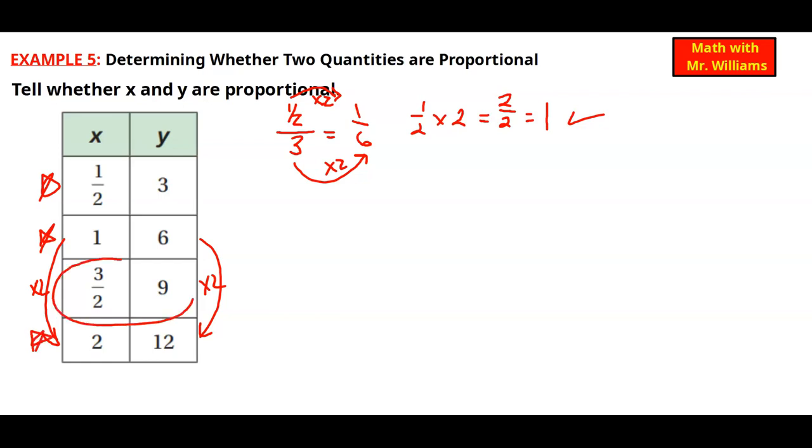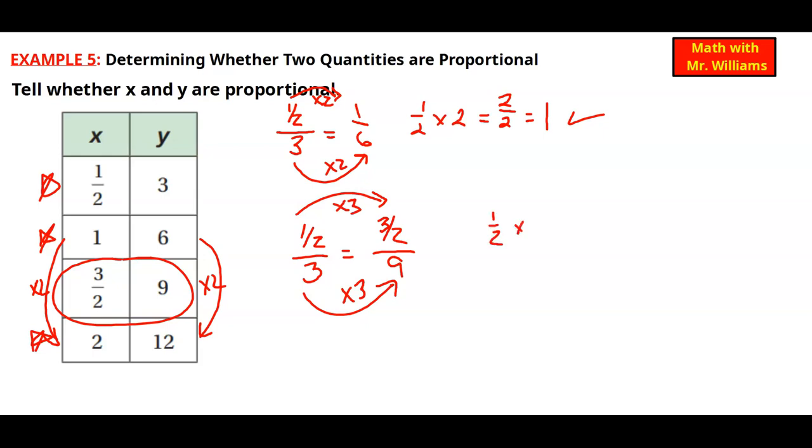So now we have to worry about this one right here. Let's start off with our original ratio, 1/2 over 3. I need to get that equal to 3 over 2 over the 9. So what times 3 is 9? Well, that's times 3. So 1/2 times 3, does it get me 3 over 2? Let's find out. 1/2 times 3 will get me 3 over 2 for an answer on top. So it does work. So the table is proportional.